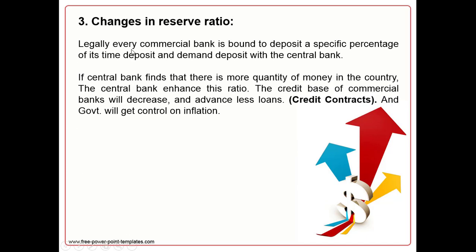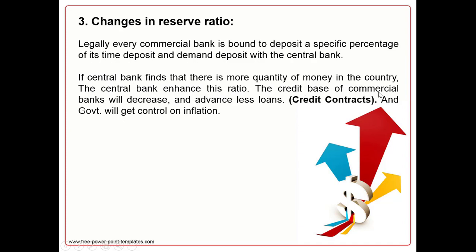The third quantitative method of controlling credit in the country is changes in reserve ratio. We know what a reserve ratio is. Reserve ratio is that part of deposits that all commercial banks are bound to keep, a specific percentage, with central bank. If central bank wants less money with commercial banks, of course central bank will increase this reserve ratio percentage. If central bank finds that the supply of money is more in the country, what will central bank do? Central bank will enhance this ratio.